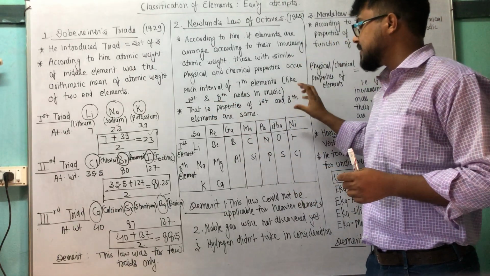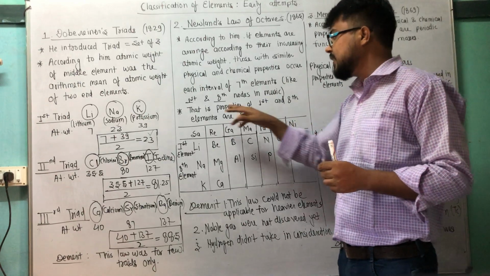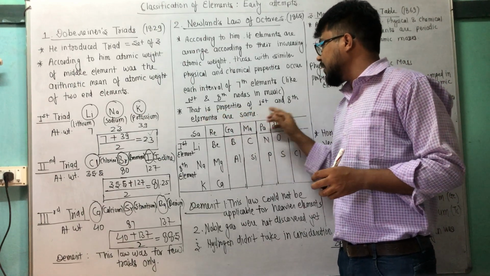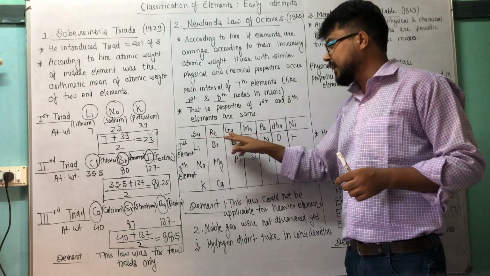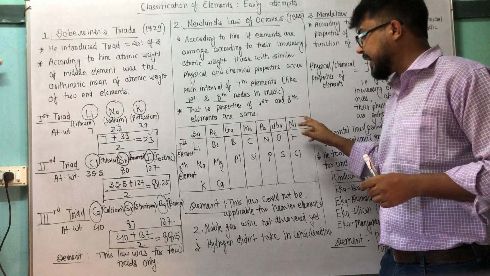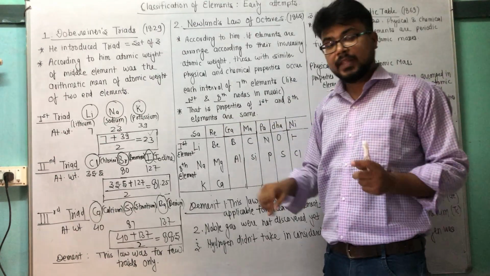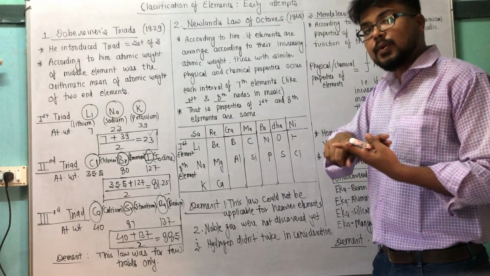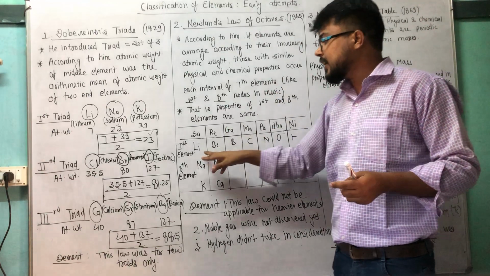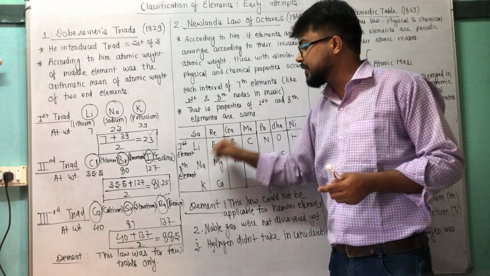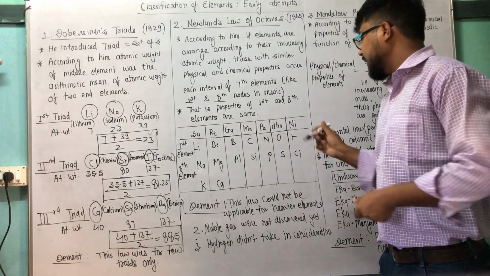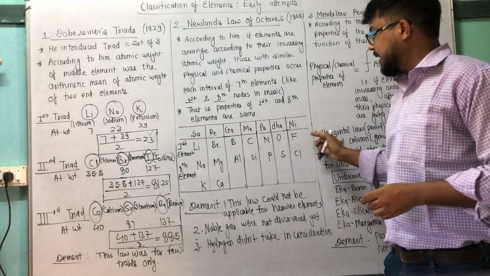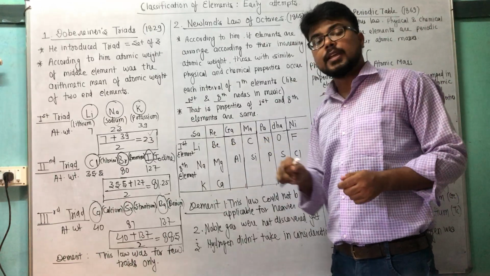With the help of this example, we will see how it is correct. The properties of the first and eighth elements are similar. See, sa, re, ga, ma, pa, dha, ni, and again the sa. So the sa is the first note as well as the eighth note. See here, we will start from lithium: lithium, beryllium, boron, carbon, nitrogen, oxygen, and then fluorine, and again the next one is sodium.